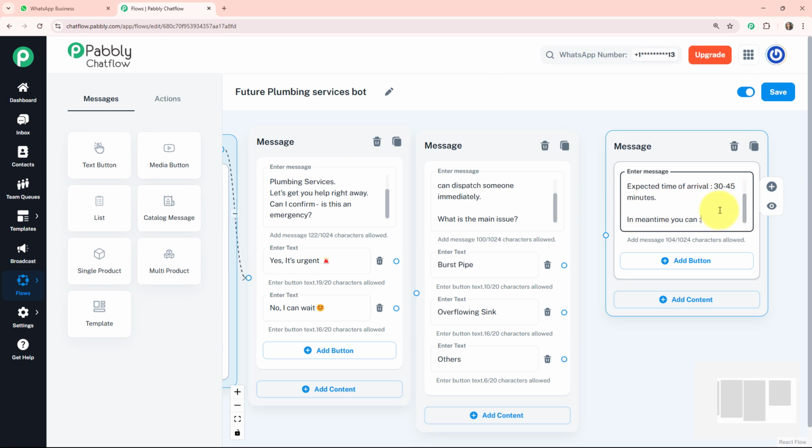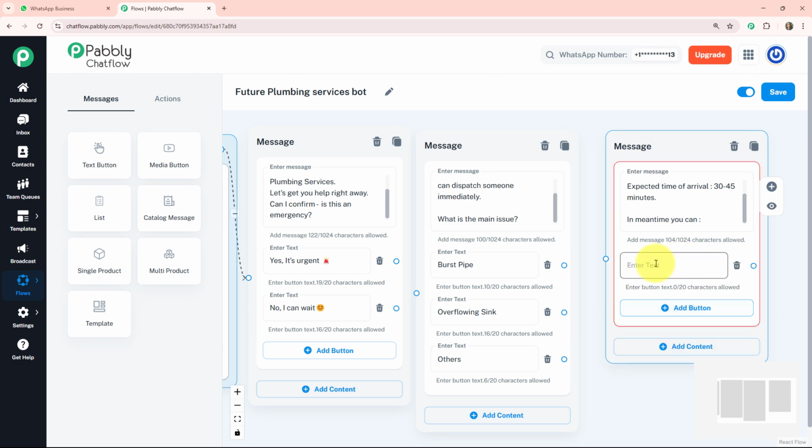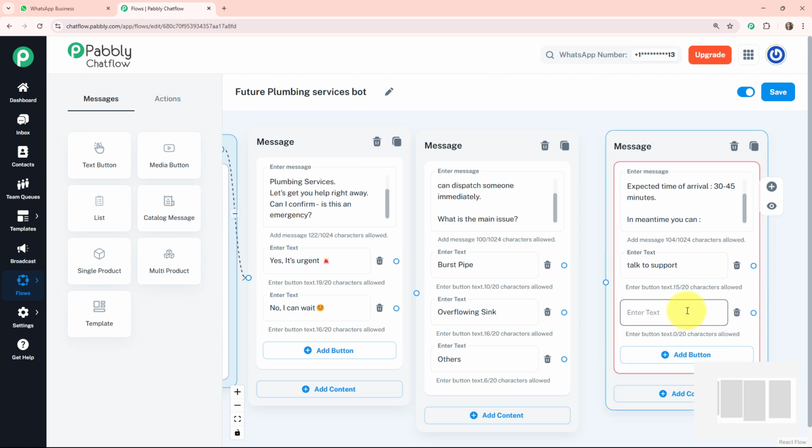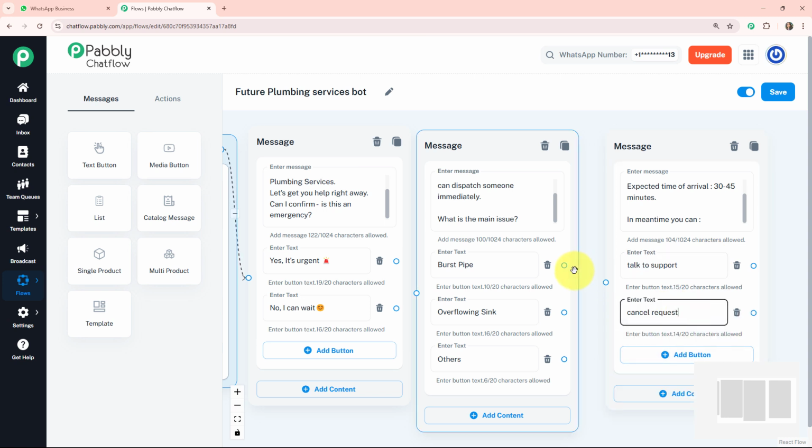Expected time of arrival is 30 to 45 minutes. In the meantime, here I am providing two options to my customer. One is talk to support and the other is cancel. Okay, I am connecting this circle to this circle, so that this message is connected to this. Basically, this is how a flow will work.